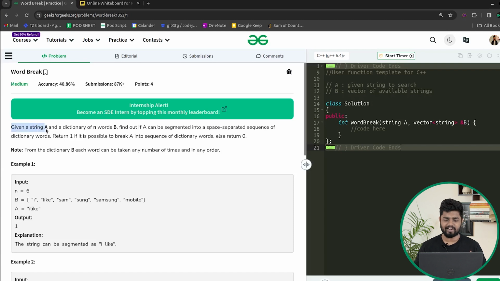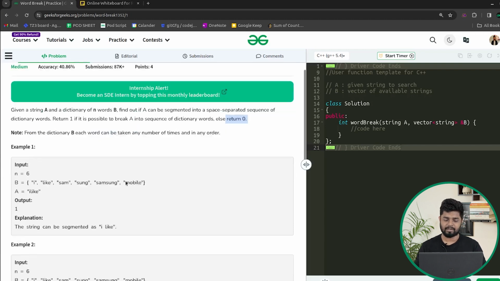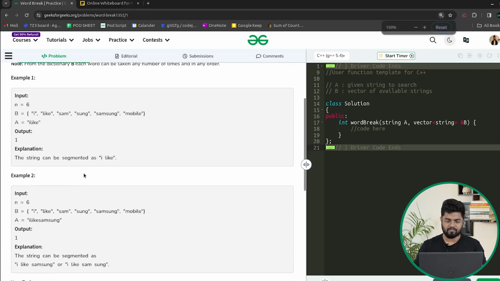So a string will be given to us and we'll also be given a dictionary consisting of n words. So our task is to find out if it is possible that A can be segmented into a space separated sequence of dictionary words, and we have to return 1 if that is possible, otherwise we have to return 0. So let me explain this to you in a simple fashion.